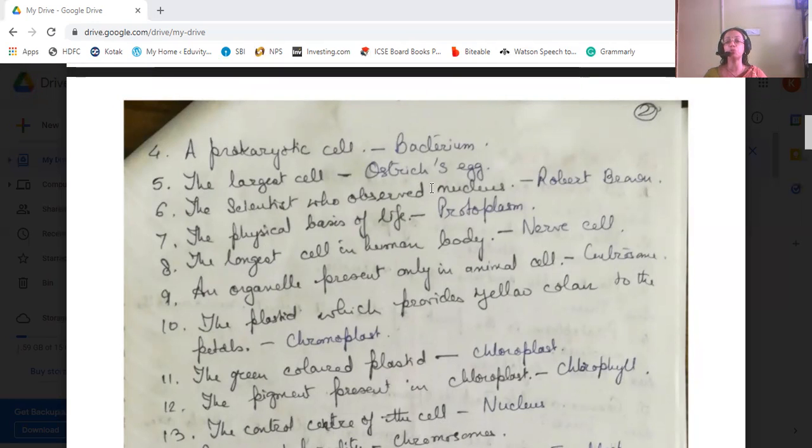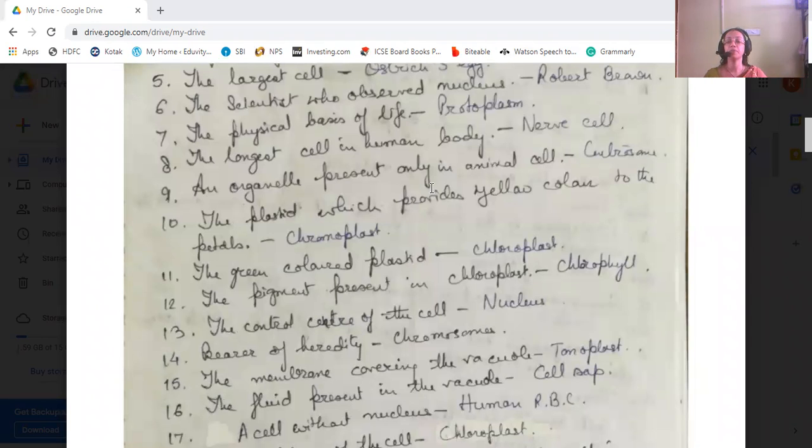The plastid which provides yellow color to the petals is chromoplast. And the green colored plastid is chloroplast. The pigment present in the chloroplast is chlorophyll, that can trap the sunlight and produce food for the plants, and also indirectly for all the animals, all the living beings. The control center of the cell is the nucleus.